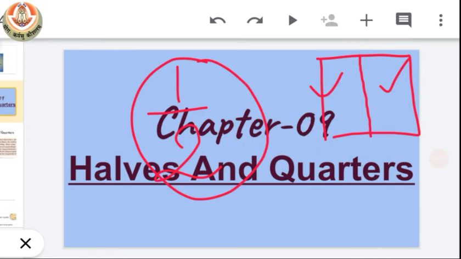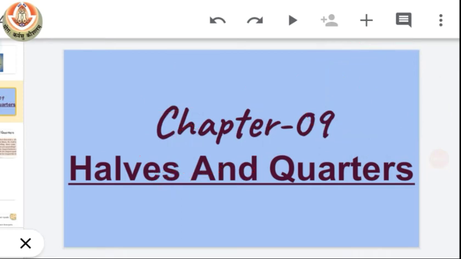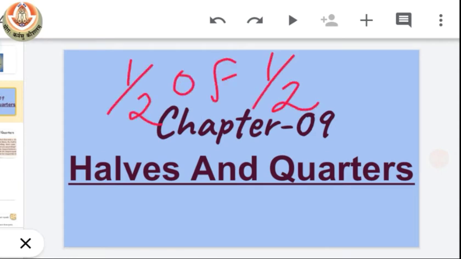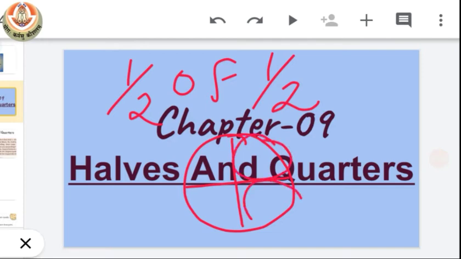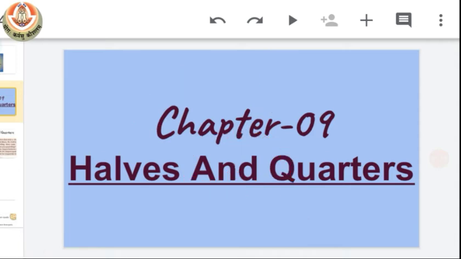Now what is quarter? Quarter means half of half. If we have a chapati and we divide it into 4 equal parts, then each part is called or known as the quarter part of the whole chapati. Okay? So let's start our chapter and we will know about halves and quarters more clearly.